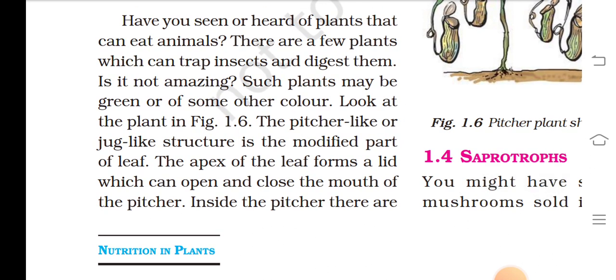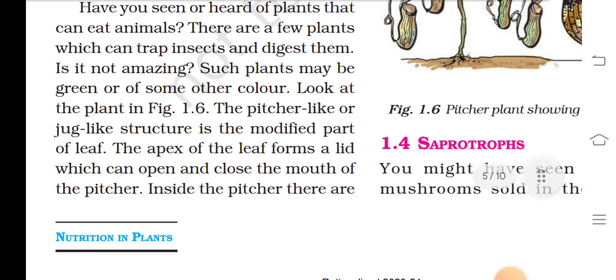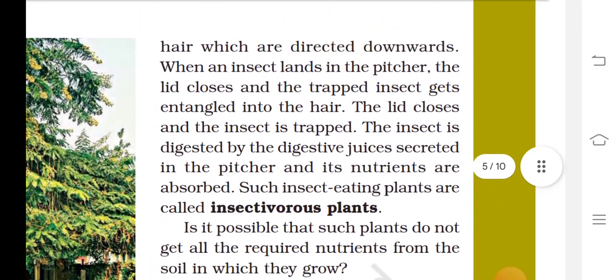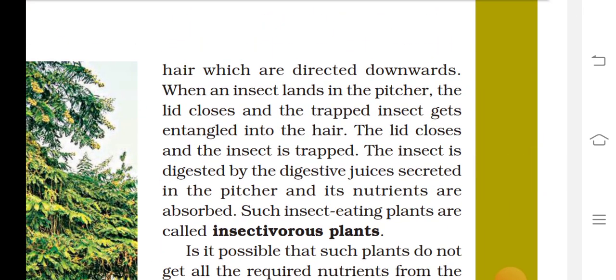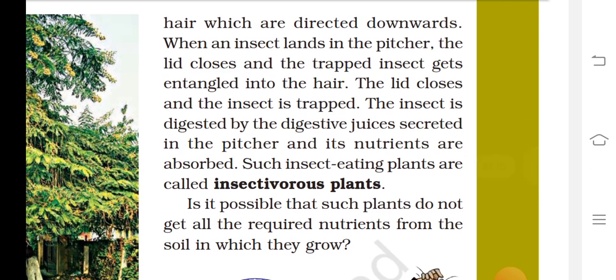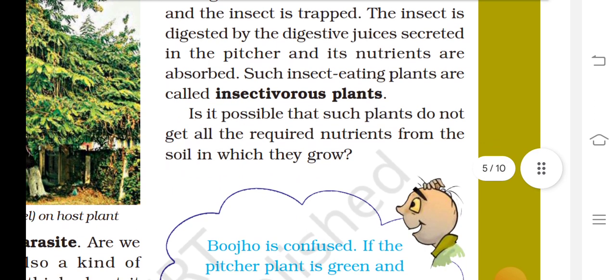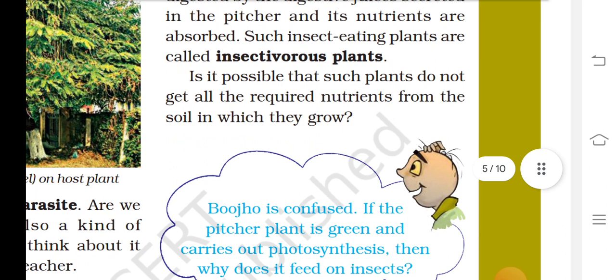Look at the plant. The pitcher-like structure is a modified part of the leaf. The apex of the leaf forms a lid which can open and close the mouth of the pitcher. Inside the pitcher there are hairs which are directed downward. When an insect lands in the pitcher, the lid closes and the trapped insect gets entangled in the hair. The insect is digested by the digestive juices secreted in the pitcher and its nutrients are absorbed. Such insect-eating plants are called insectivorous plants.